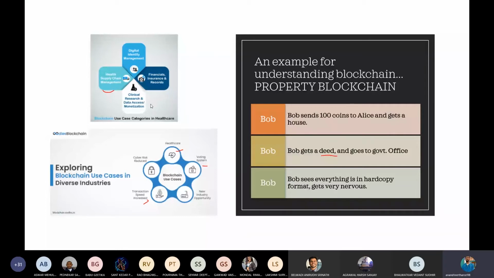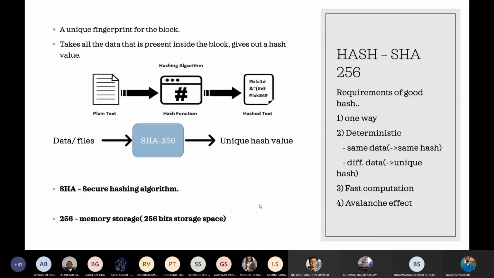So now, as we talked about some of the problems, we will see one by one how blockchain is able to solve this. Okay. So first we will see the SHA-256 hashing algorithm.